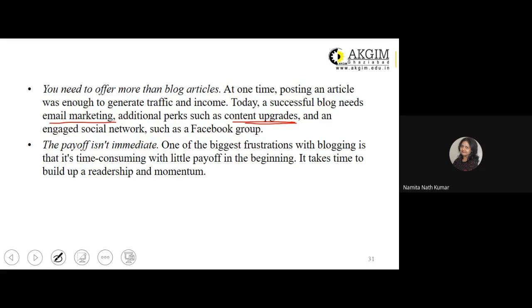The payoff isn't immediate. Posting updations on the content or posting content on some new aspect with reference to your brand, product or company may generate a lot of traffic getting transferred to the web page where your blog post is, but it may not ultimately result in a sale.